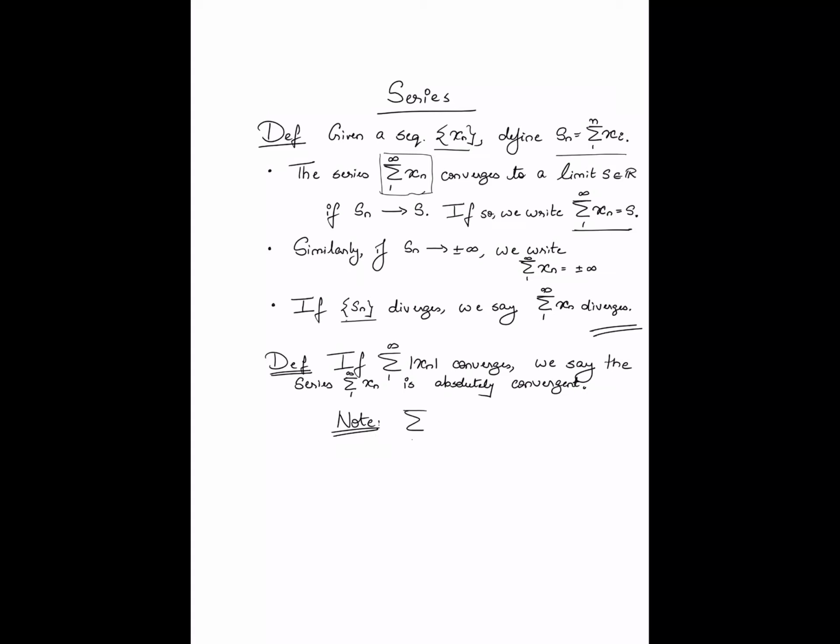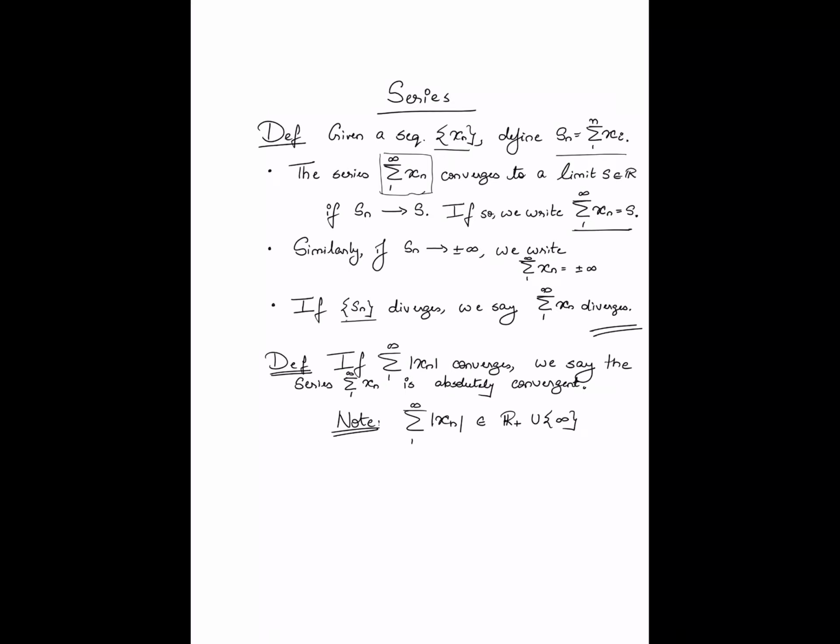Okay, now one thing I would like to note: if you look at this object, summation 1 to infinity mod xn, when you're looking at the running sums here, you're adding non-negative entries at each point, right? So the sequence of running sums for this is going to be a monotone increasing sequence. So this definitely is either some non-negative real number, or it is plus infinity, right? And when will it converge? It converges if the limit of the sequence of running sums is in fact real valued, right?